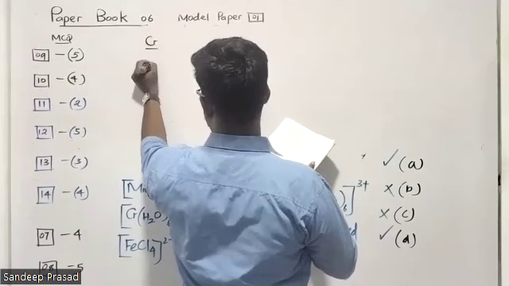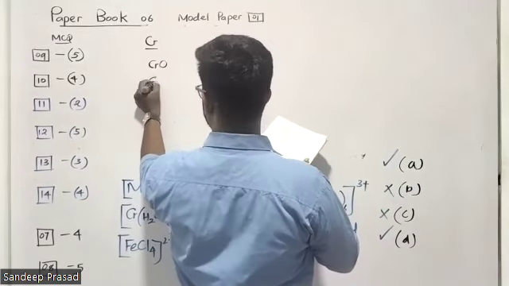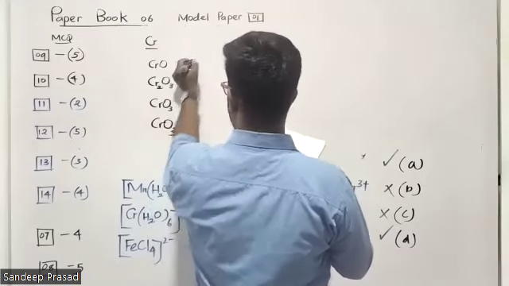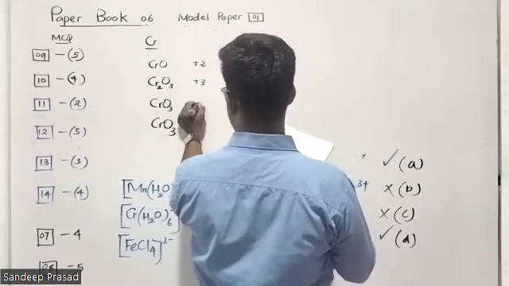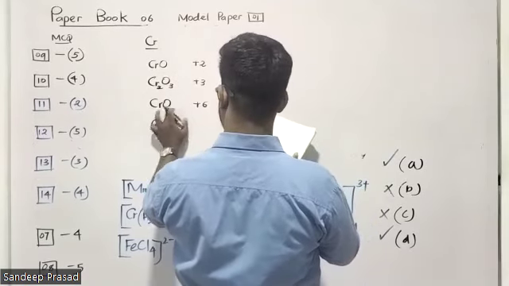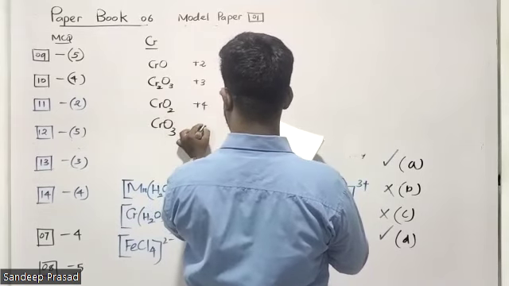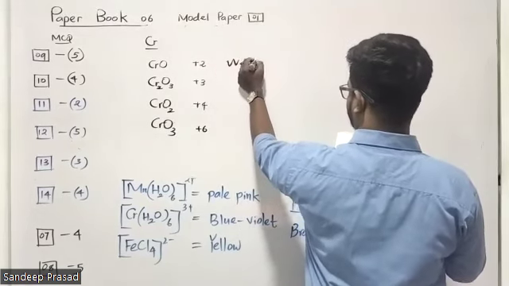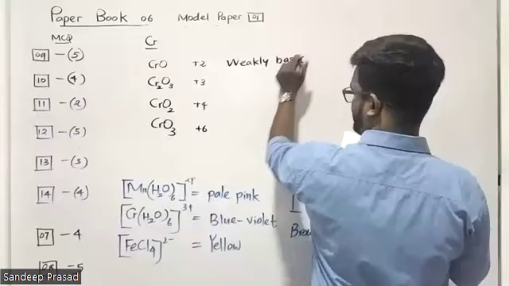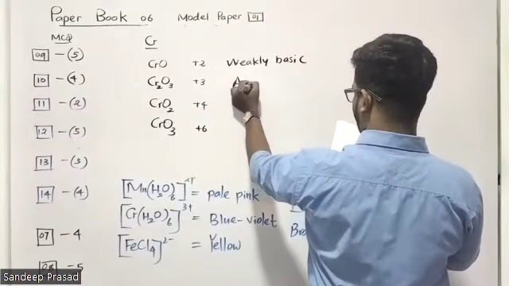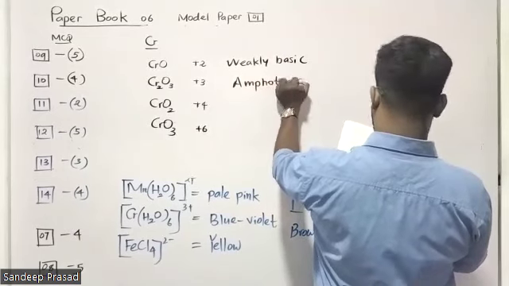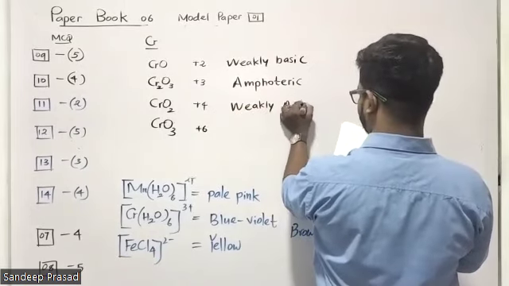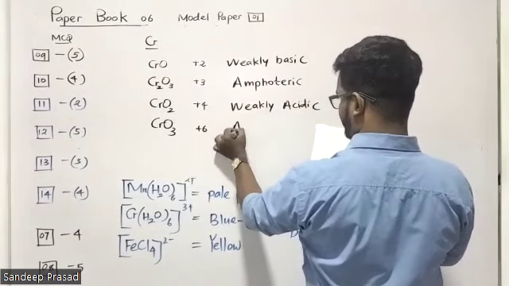First of all, let's go for chromium. Chromium produces CrO, Cr2O3, CrO2, CrO3. Oxidation numbers are +2, +3, +4, +6. Remember, chromium's +2 oxidation state oxide is weakly basic, and the +3 oxidation state is amphoteric. CrO2 is weakly acidic. CrO3 we can consider acidic.